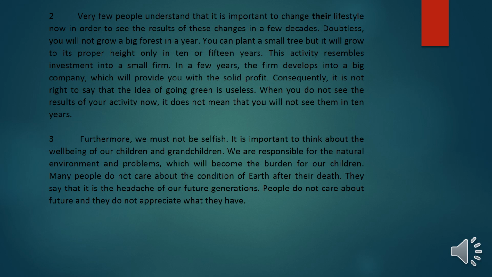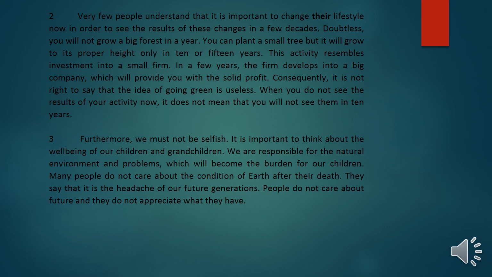The second question says, referring to paragraph 2, how does the writer convince the reader about the change in people's lifestyle? We can plant trees that will grow in 15 to 20 years. It means that you can see the result of your activity in 10 years. Who is selfish and why? Based on the text, humans are selfish because they do not care about the coming generation. Number 4 is an opinion question, so answers vary.